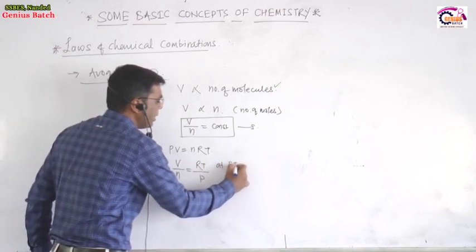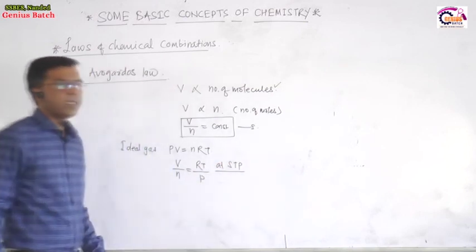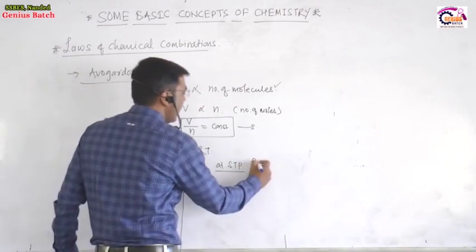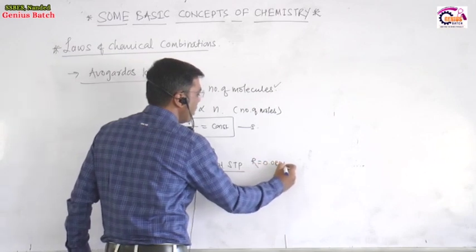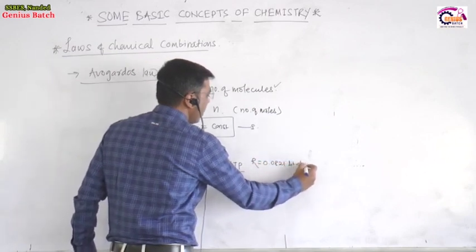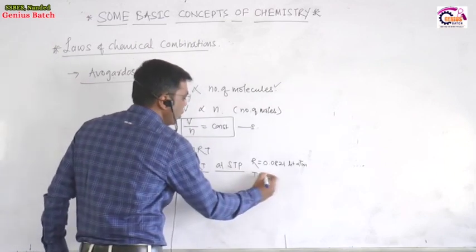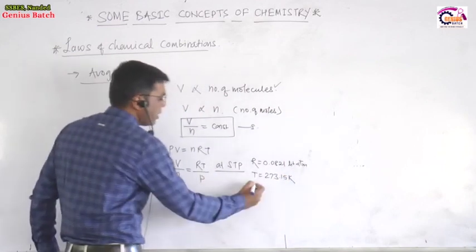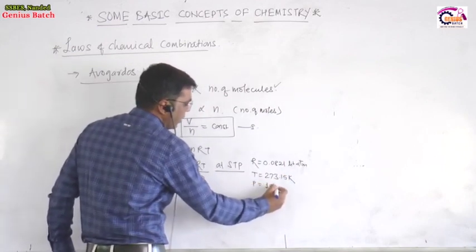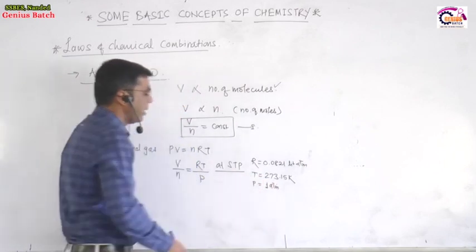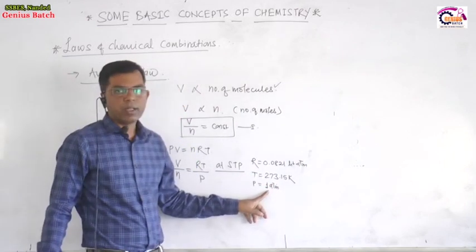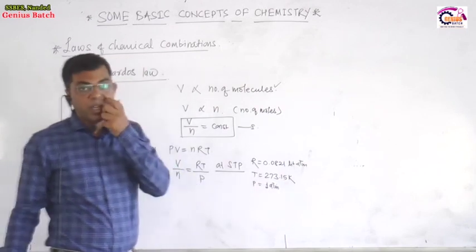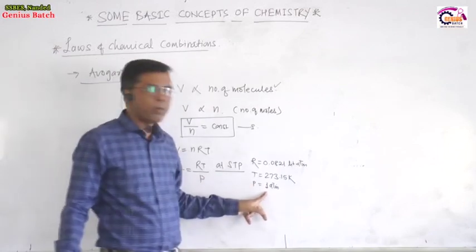So at STP conditions, standard temperature and pressure conditions, the gas constant value is 0.0821 liter atmosphere, the temperature is 0 degree centigrade, means 273.15 Kelvin, and pressure is equal to 1 atmospheric pressure. These are the conditions of standard temperature and pressure.